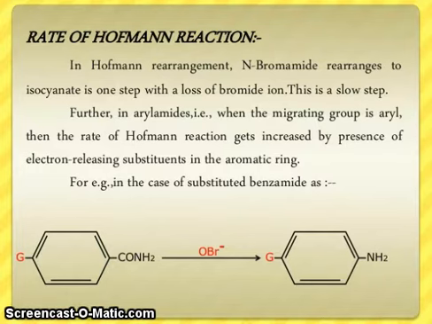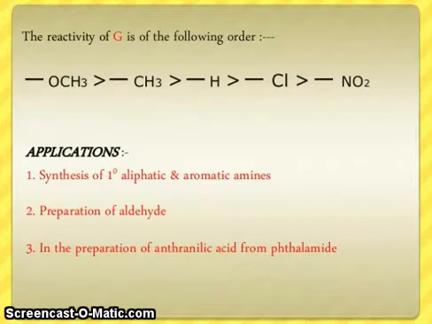Further, in aryl amide, that is when the migrating group is aryl, then the rate of Hofmann reaction is increased by the presence of electron releasing substituents in the aromatic group. For example, in the case of substituted benzamide, as you can see, the reactivity of G is of the following order: OCH3 greater than CH3, greater than H, greater than Cl, and greater than NO2.